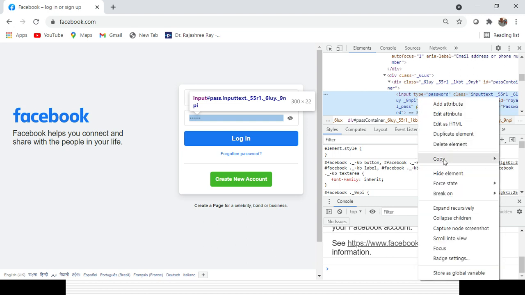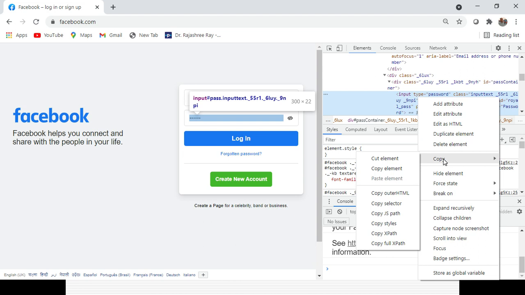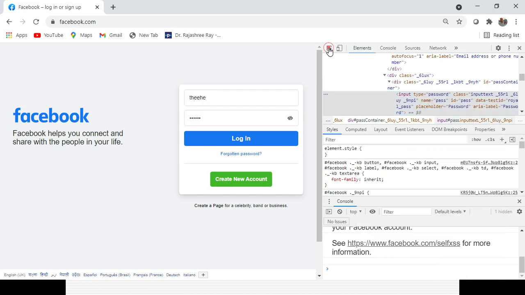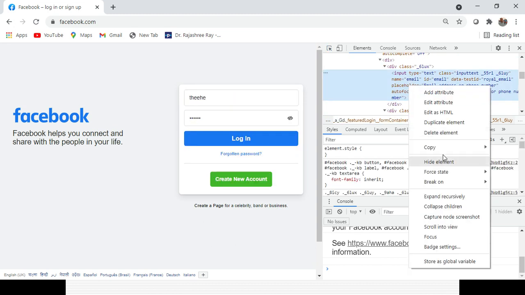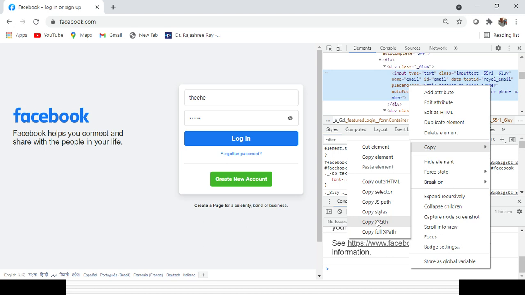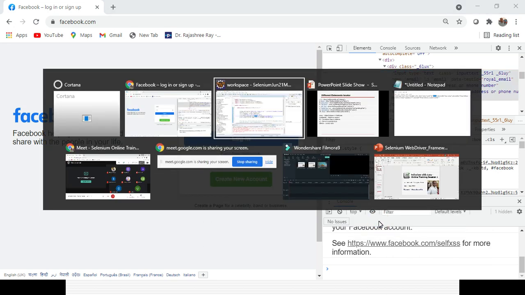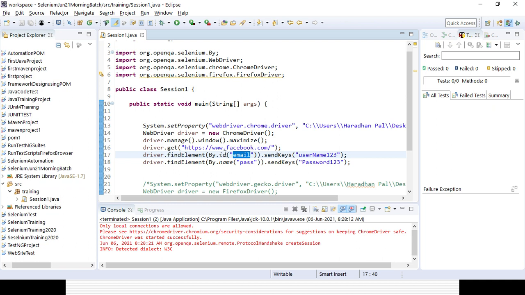So we can definitely create our own customized XPath, but still there is a provision to take the XPath or CSS. Suppose I will be identifying one field with XPath. So how can I take it? Right click here, click on copy, XPath or CSS selector. If you want to change to XPath, you have to change it here also. Instead of ID, you will change it to XPath, and you will add this field's XPath.